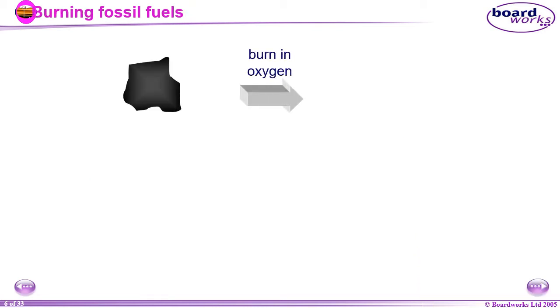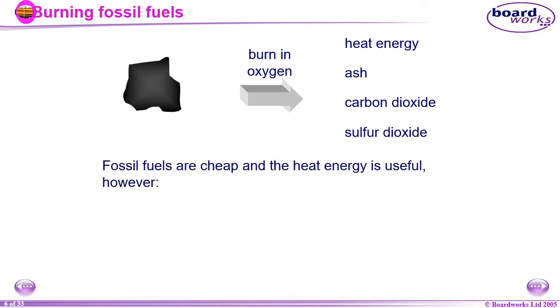So first of all, burning a fossil fuel, for example coal: it is burned in oxygen and you get heat energy, ash, carbon dioxide and sulfur dioxide. So these are the products, or the waste gases, which are produced when you burn coal in oxygen.